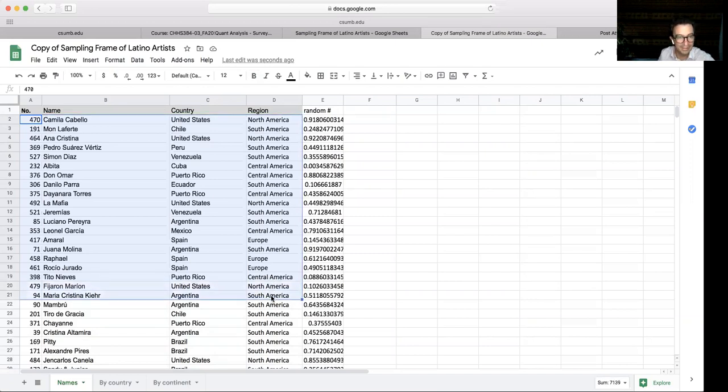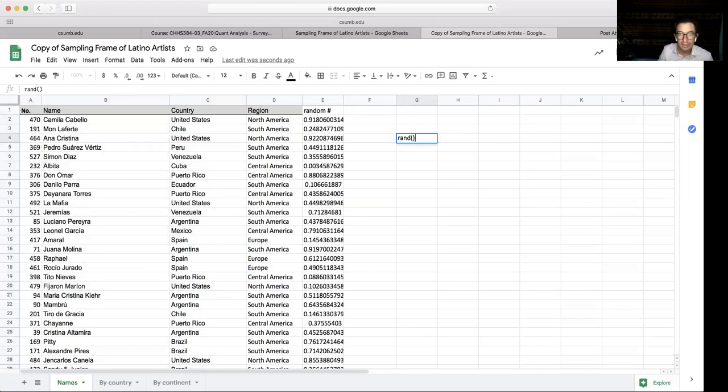It was randomly selected because everybody was given a random number, and then we sorted them. So Tito Nieves, Maria Cristina Kier, Amaral, Leonel Garcia, La Mafia, Don Omar. Anyway, that's how you can collect random samples, either with the RAND function,